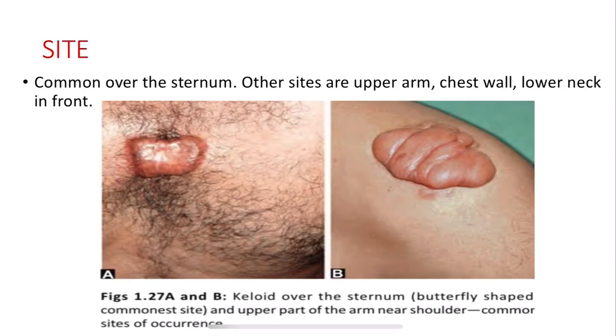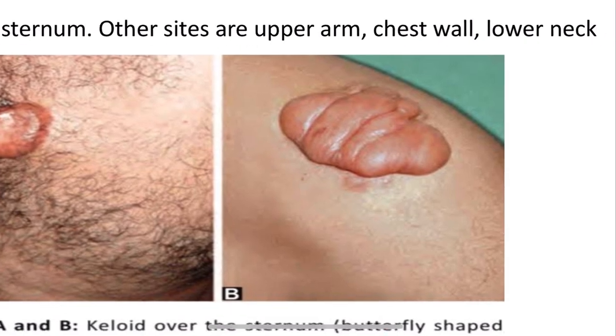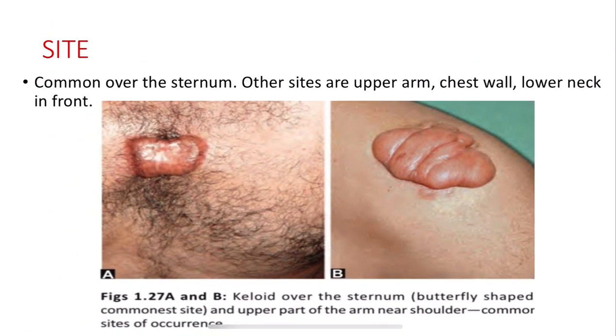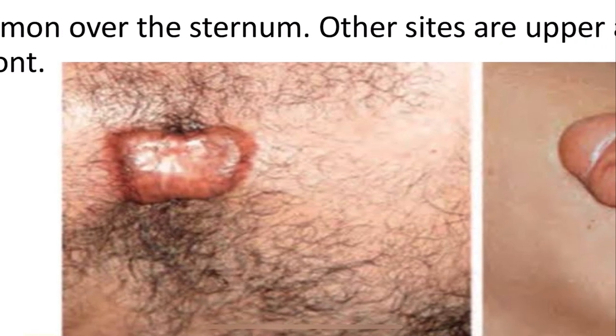The site of keloid formation is commonly over the sternum. You can see the keloid on the sternum here. The other sites of keloid formation are the upper arm, chest wall and lower neck in front. In the picture, we see the keloid on the sternum, a butterfly shaped keloid. The sternum is the commonest site for keloid formation. We also have keloids on the upper part of the arm near the shoulder. This is near the shoulder and this is a butterfly shaped keloid on the sternum.